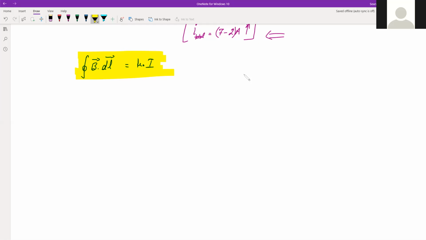The closed curve is called Ampere's loop, which is a geometrical entity and not a real wire loop. It's not a real loop, right? So don't confuse that. It's just like your Gaussian surface. Gaussian surface we imagine as a surface which passes through the point of observation where we want to find the electric field. Same way, just like there we assume a surface, here we have to assume a loop.